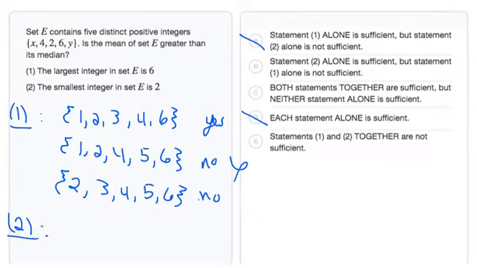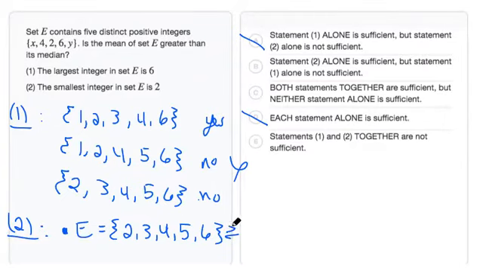Moving on to statement 2, we're told that the smallest integer in set E is 2. So we actually have an infinite number of possibilities, so we can just pick a few test cases to see if we can arrive at a definitive answer for all sets. Let's choose the smallest possible set that we could have. If E has the smallest numbers, it would be 2, 3, 4, 5, and 6. And in this case, we saw last time that the mean is equal to the median.